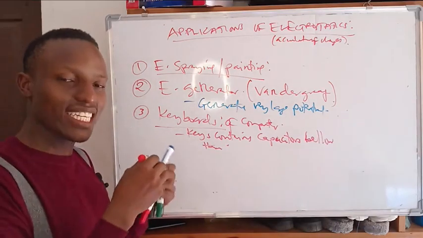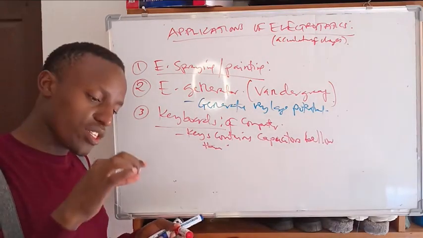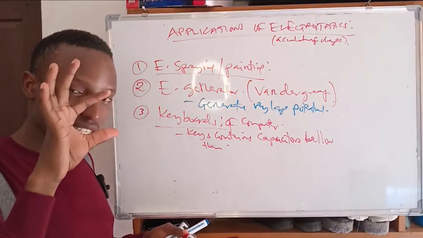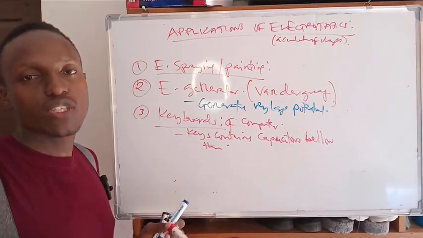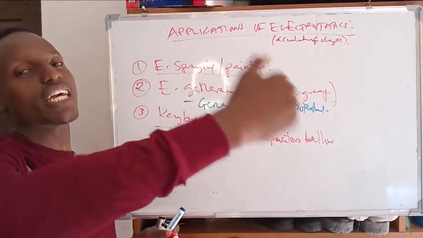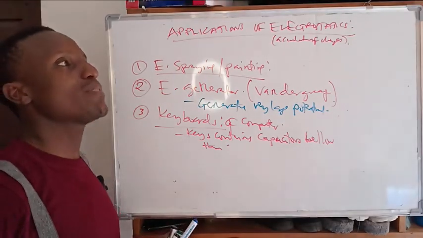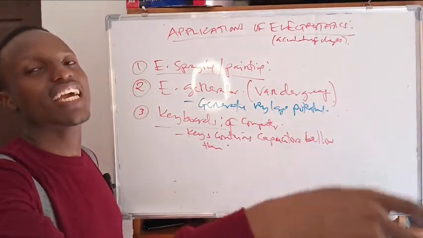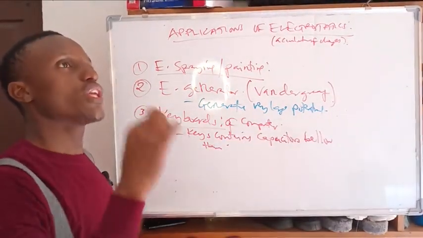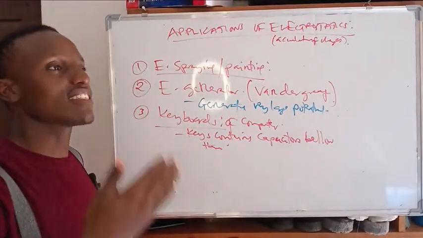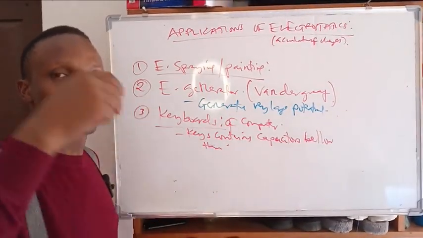So when clicking the key, this means you reduce either the area or the distance of separation between the plates. So you tend to change the capacitance, and so it is translated as the changes in the current, and so the computer can sense which letter has been pressed.